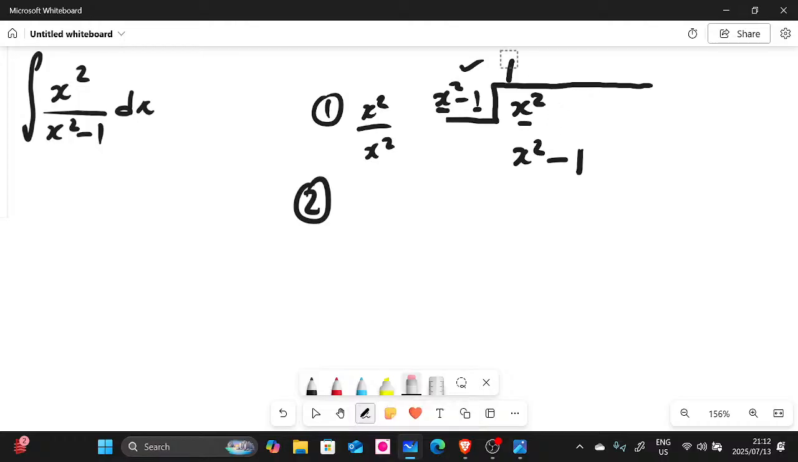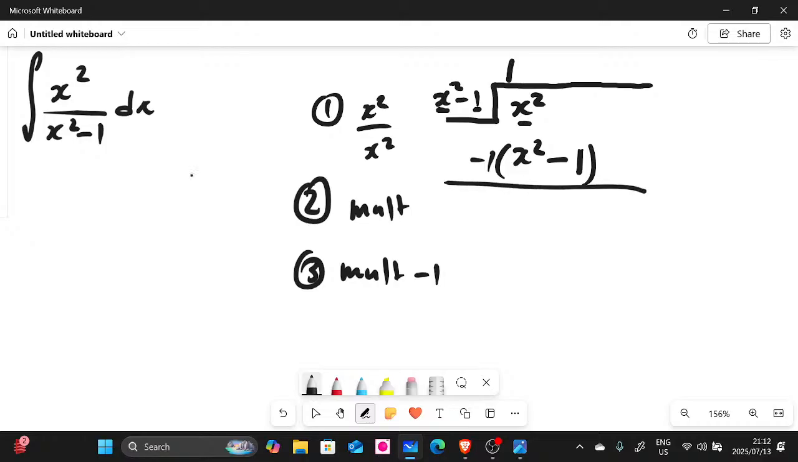This is just a glimpse of the long division method, by the way. The third step is we multiply by negative 1. So these ones that we just got from multiplication, we multiply by negative 1. If you multiply negative 1 by x squared, that is going to give us negative x squared.